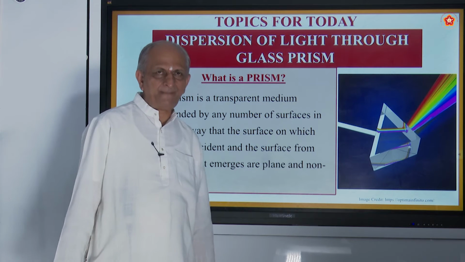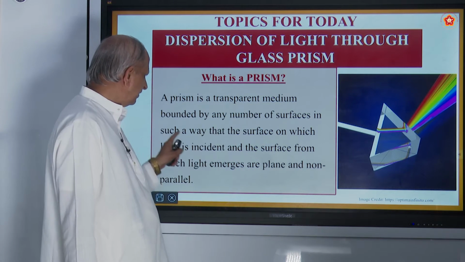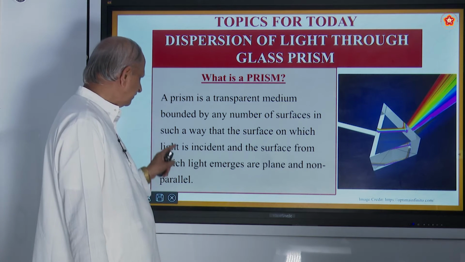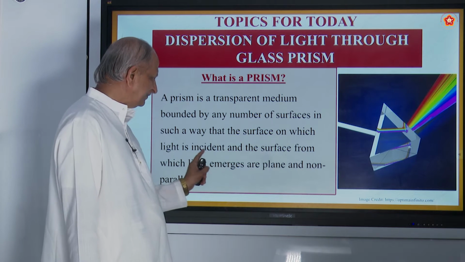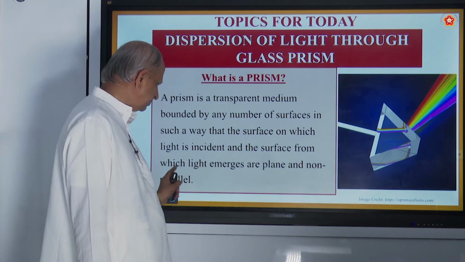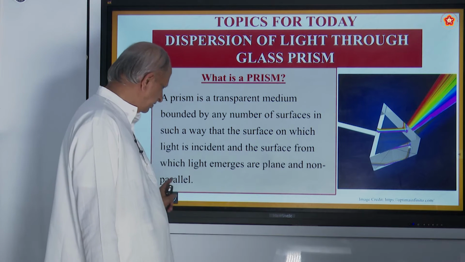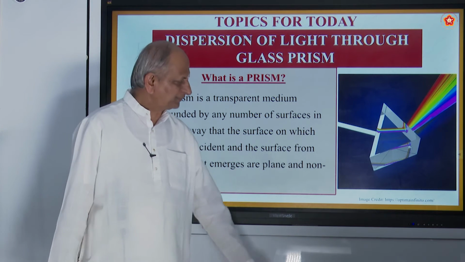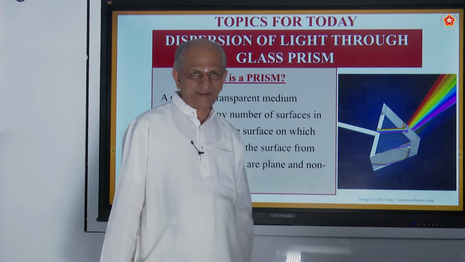What is a glass prism? It is a transparent medium bounded by any number of surfaces in such a way that the surface on which light is incident and the surface from which light emerges are plane and non-parallel. They are not parallel. So this is the photo of a prism.